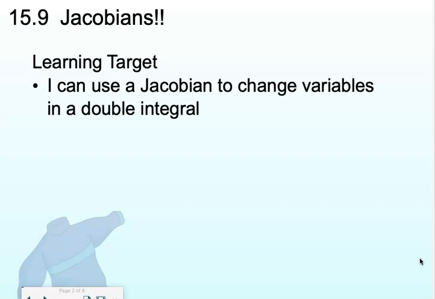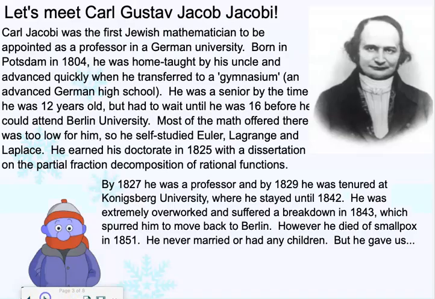Today we're doing section 15.9, which is on Jacobians. Jacobians, of course, are named after the mathematician Carl Gustav Jacob Jacobi. Different people pronounce Jacobi in different ways. I've always just said Jacobi. I'm sure there are other ways to say it. Carl Jacobi was the first Jewish mathematician to be appointed as a professor in a German university.